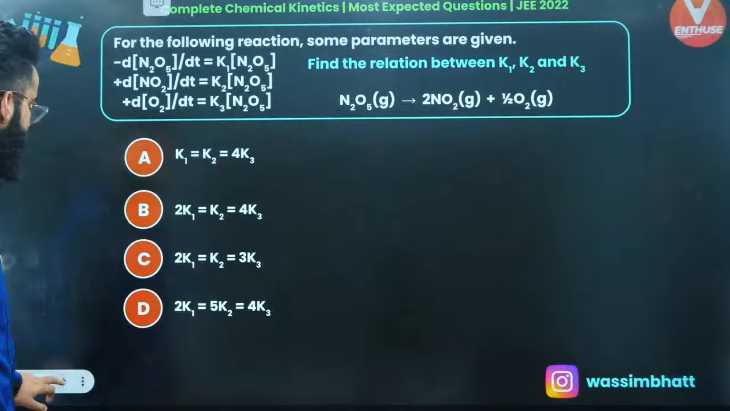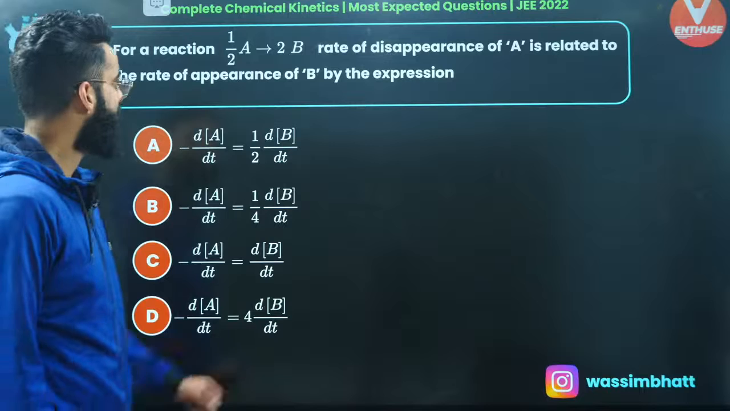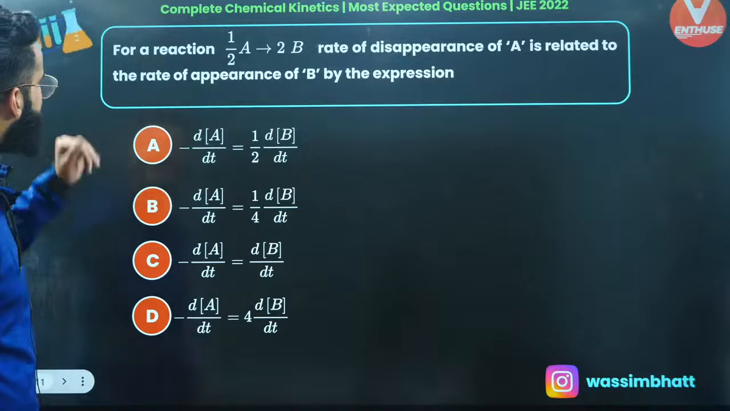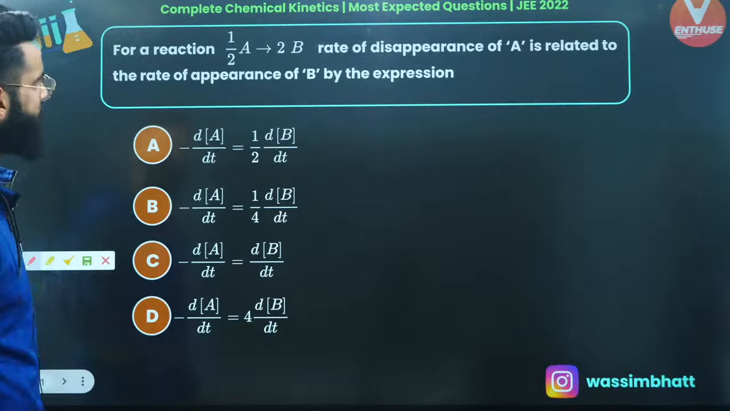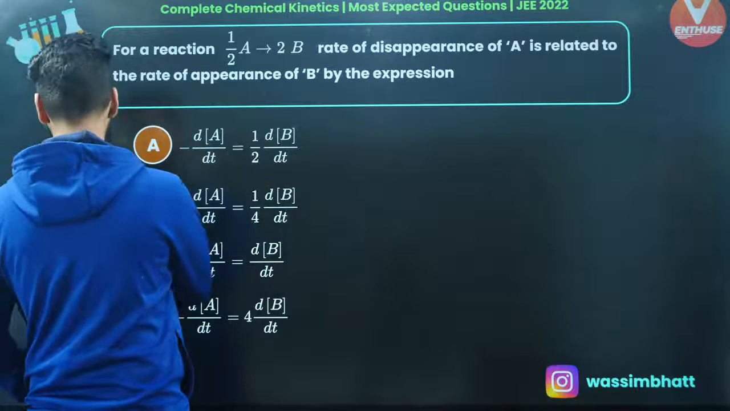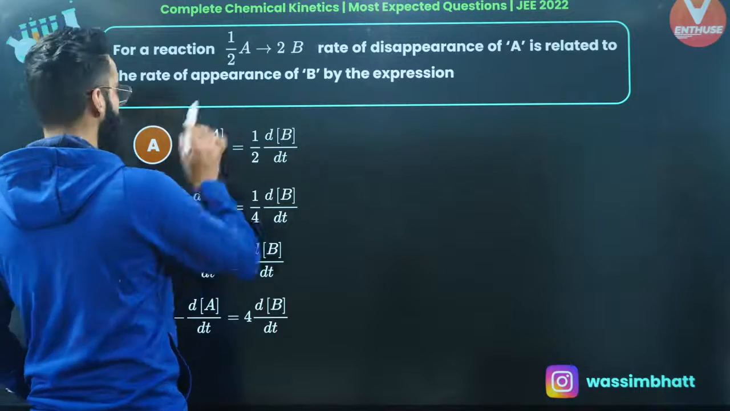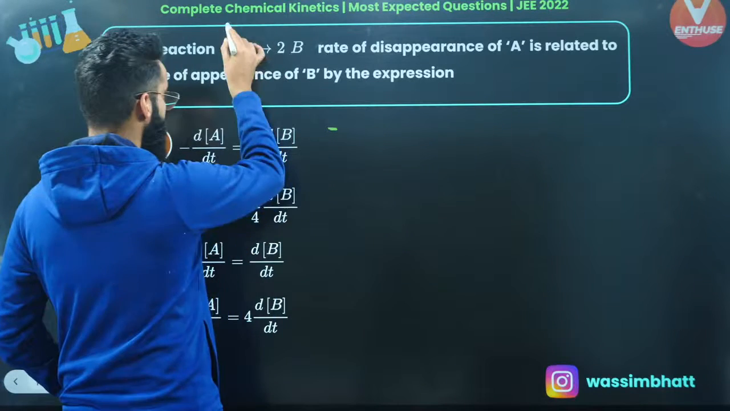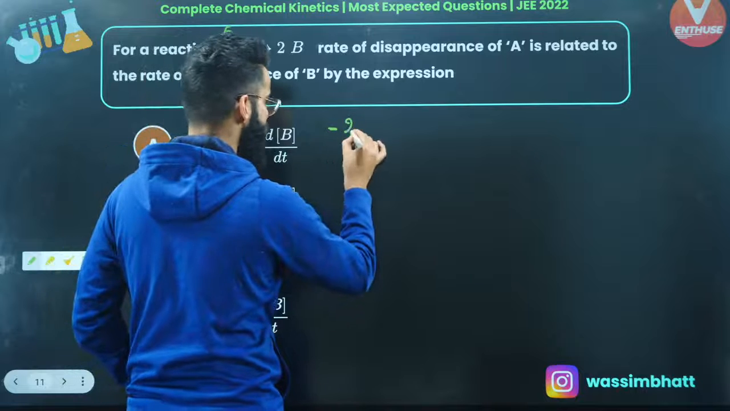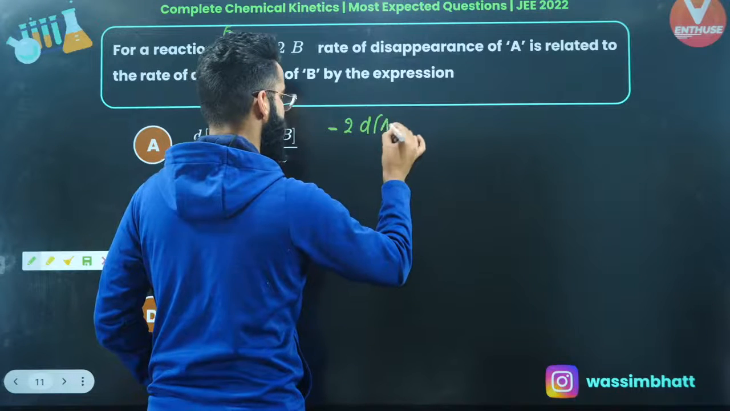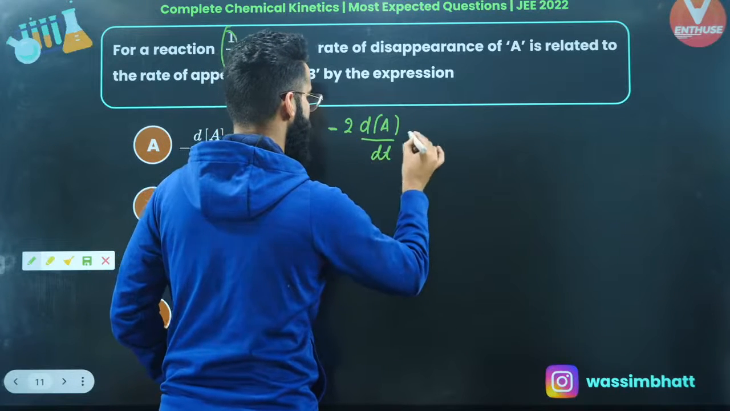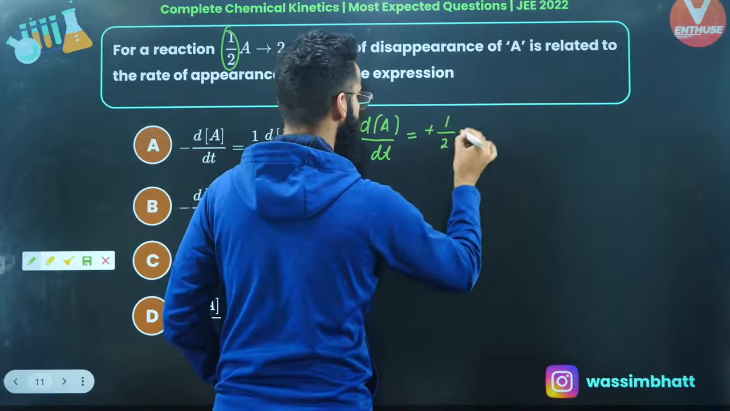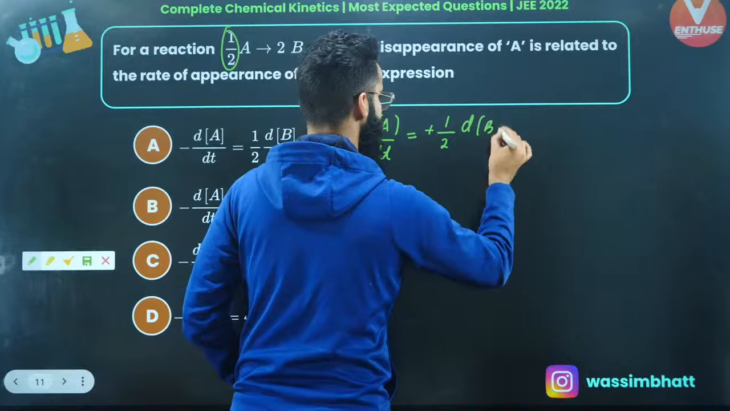Let me move on to one more particular question. Okay. Again, a similar sort of question, and I'm sure you can easily solve it now. For the reaction, half of A gives 2 times B. Okay, so first thing which I'll be doing, let me write the differential form of rate. So I'll be starting with the minus sign. 1 divided by stoichiometric coefficient over here is 1 by 2, so that 2 comes up. It's going to be change in the concentration of A divided by dt, which can also be written as plus 1 divided by 2, change in the concentration of B divided by dt.